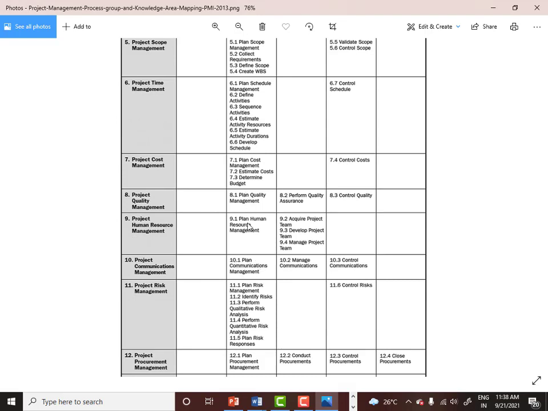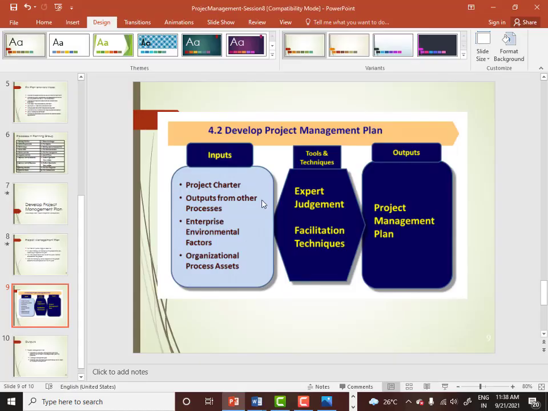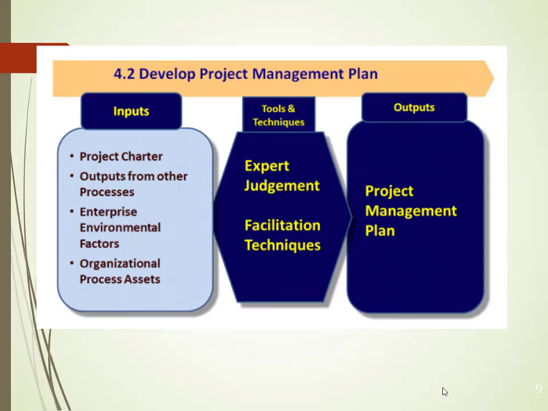So what I do, I take all these plans, quality management plan, human resource management plan, communications management plan, risk response plan, procurement management plan, all the plans I will take as an input to making my final project management plan. So apart from the charter, the project charter is required to do the project management plan, because the project charter is an authorizing document which will help you to start that particular project. So that document is required. Without that document you cannot do anything at all. And apart from that, you have all other plans.